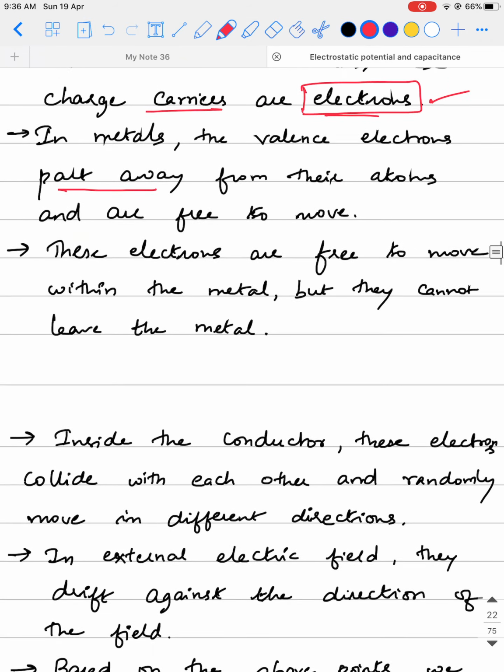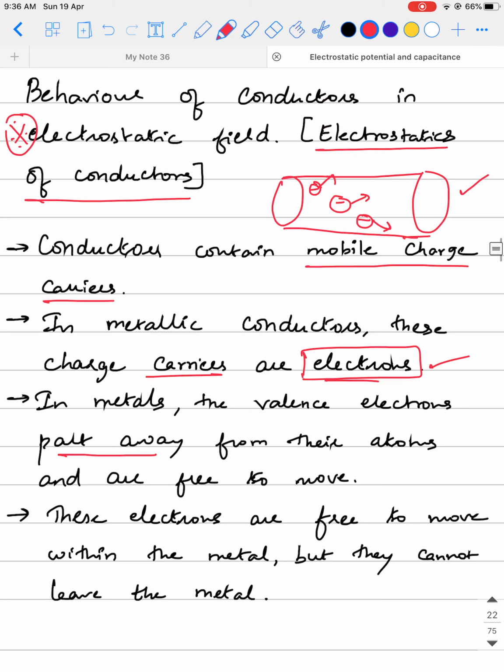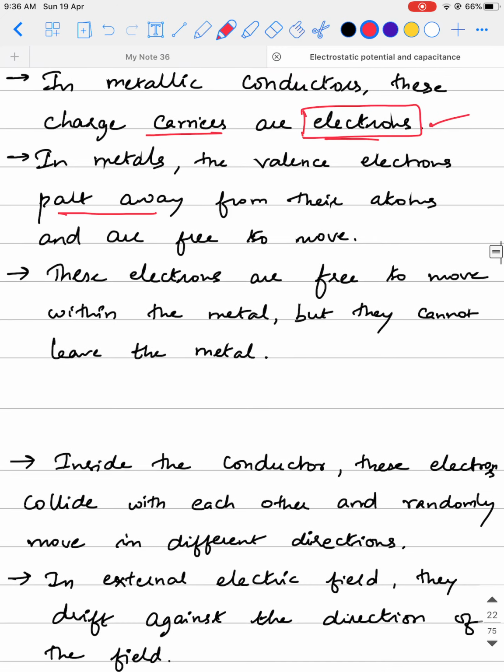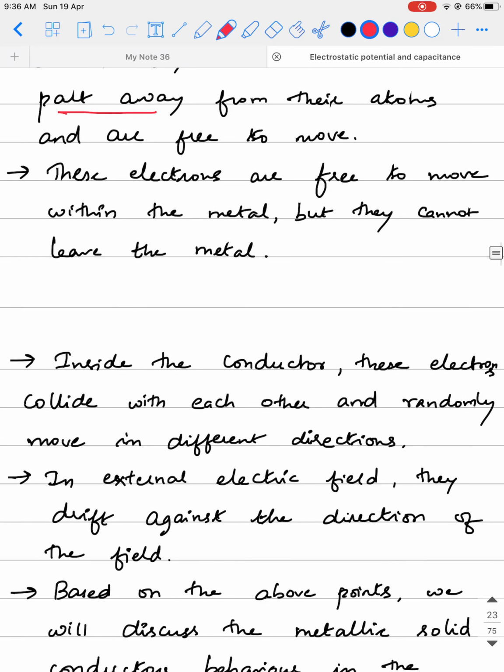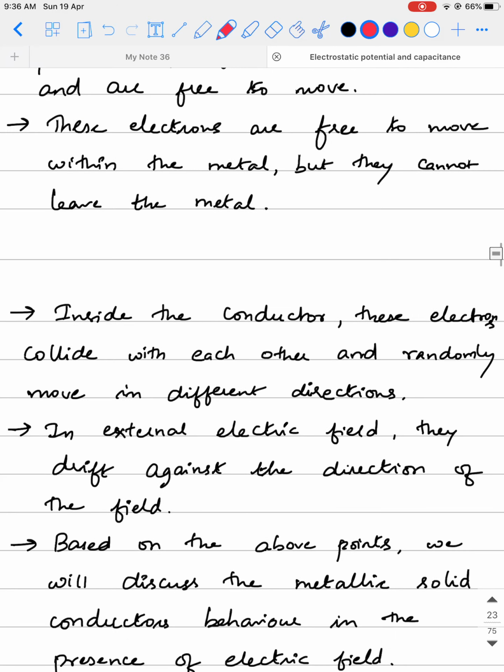This is a very important point for the next chapter. Generally, when you don't connect any potential source, these electrons will collide with each other and they will have a random motion. The electrons' motion is not aligned in a particular direction. They can move in any random direction. That's what is given.